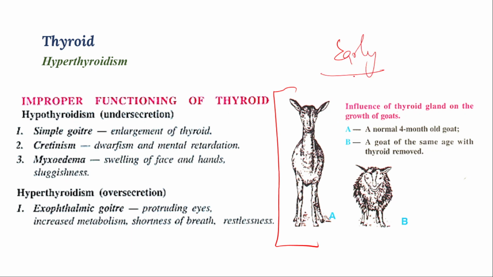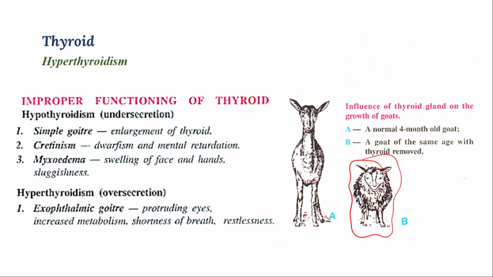Some scientists worked out the role of thyroxine hormone, and you can observe that in early stages itself in goats. They removed the thyroid gland, right? Because of removal of the thyroid gland, if you compare with the normal growing goat, you can observe that the growth is stunted for the goat where the thyroid gland is excised or removed. You can see the difference here. The role of thyroxine hormone mainly helps in normal metabolic activity as well as normal growth of the body, and that is related to the thyroid gland.